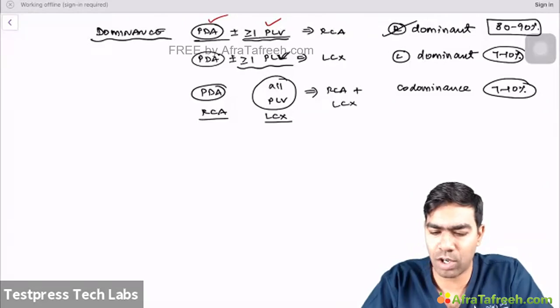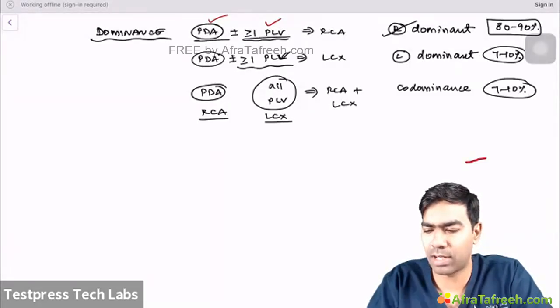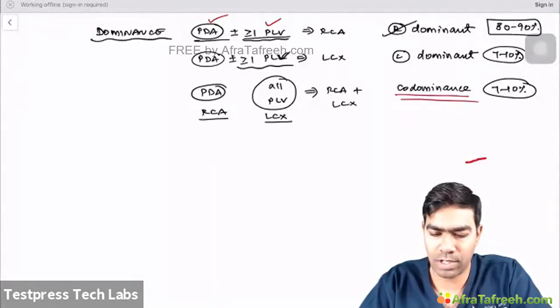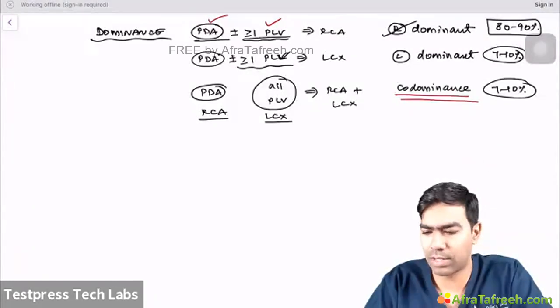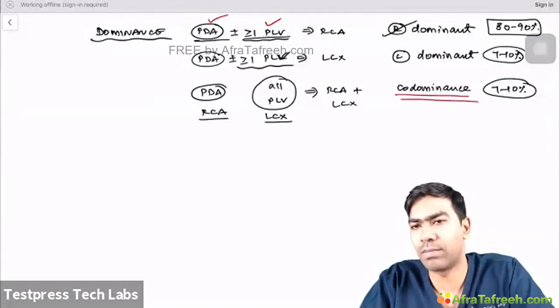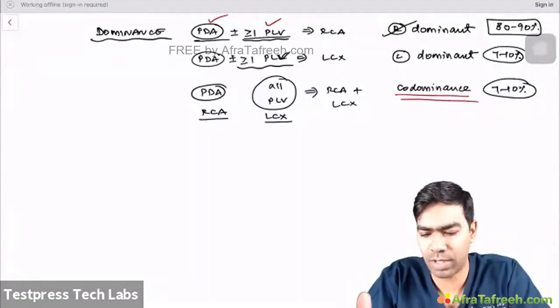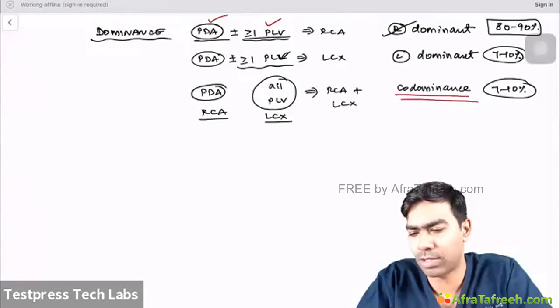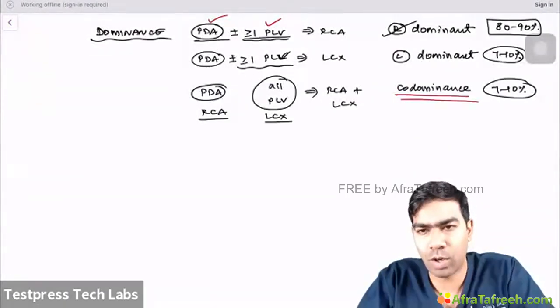If they ask you the least common, I would generally prefer answering it as a codominant circulation. Codominant is what I believe is going to be the least common, even though many guidelines clearly tell it's equal, around 7 to 10%, as compared to the left dominant circulation. So now we know the coronary dominance as well.